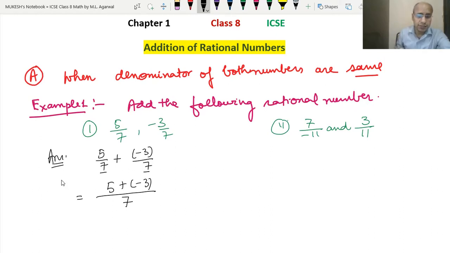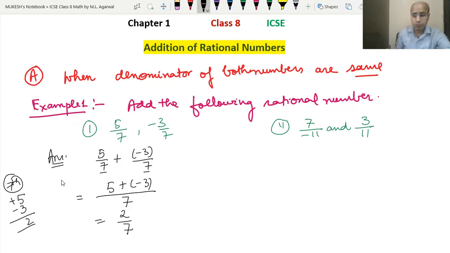In the 7th standard, how did we add integers? We write the bigger number first, so 5, and then minus 3. One number has a plus sign and the other a minus sign, so we subtract. 5 minus 3 is 2, and the sign of the bigger number comes, so it becomes 2. The answer is 2 upon 7. Very simple.